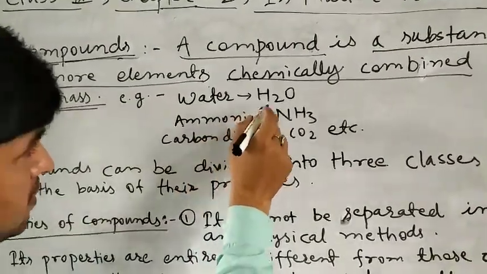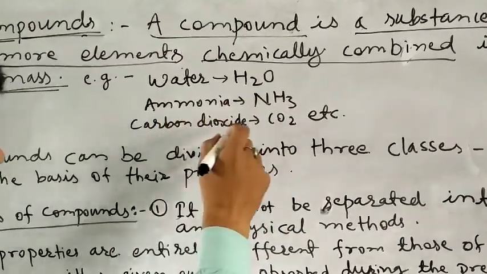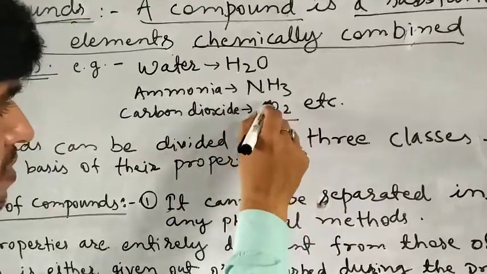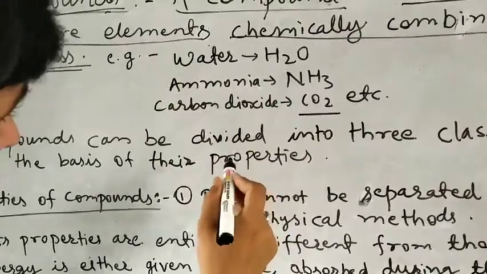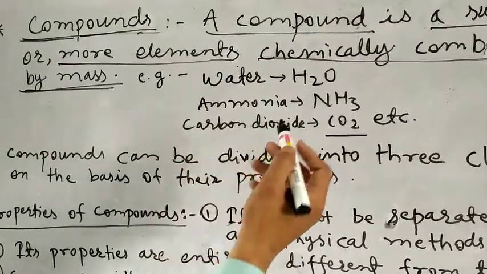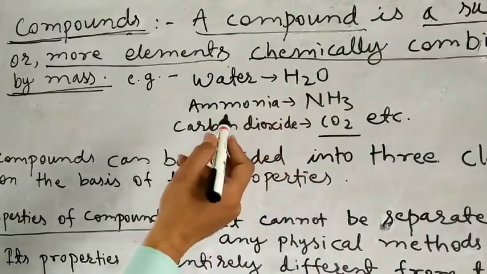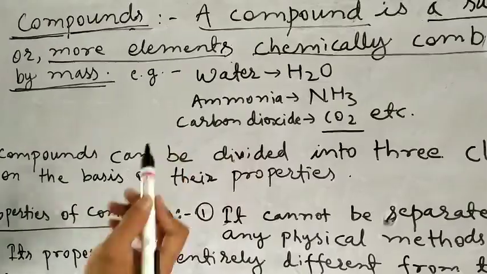For example, water, formula is H2O, ammonia, formula is NH3, carbon dioxide, formula is CO2. So these are the compounds because they have a fixed ratio of elements by mass. They follow the law of conservation of mass or law of constant proportion.